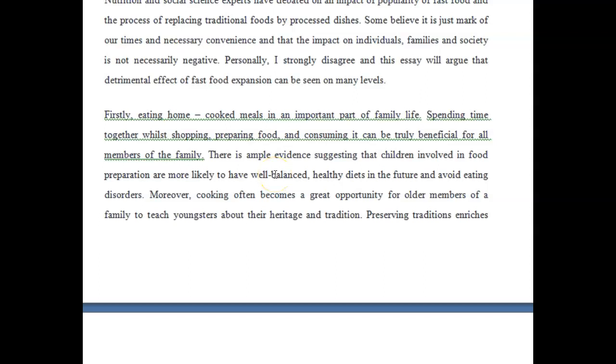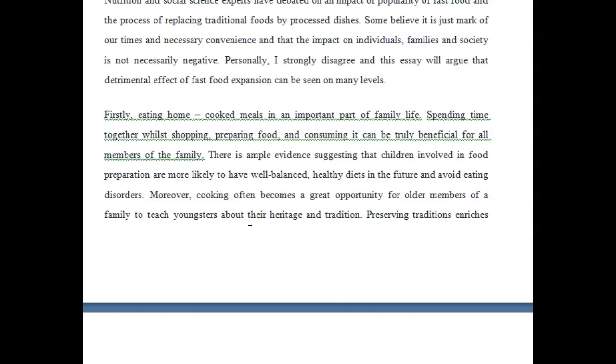Is that making any sense? I don't know if I am. I hope so. But let me know if that's absolutely clear. Okay. So here you're telling me about how wonderful traditional food is. Yeah, we know that. There's not really a debate about this. What you want to talk about is how fast food is making this tradition lost. Okay. We are losing this tradition. So because so many families are turning to fast food as a quick and affordable option, many families are losing a wonderful opportunity where older members teach youngsters about their heritage. Okay, so do you understand the perspective here?